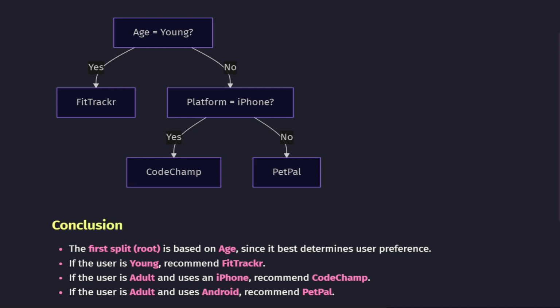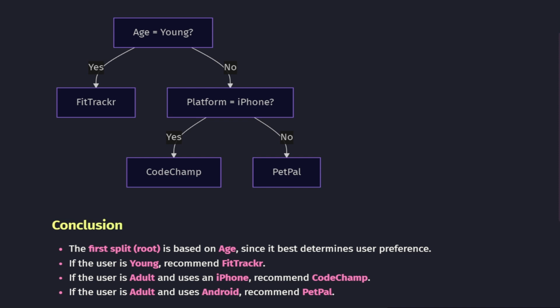And just like that, our decision tree makes personalized recommendations automatically without having to manually check every new user. This small example shows the power of decision trees, taking simple data, asking the right questions, and turning it into smart, actionable recommendations in just a few steps. Next, we will briefly compare the two splits to see why choosing the right root really matters.